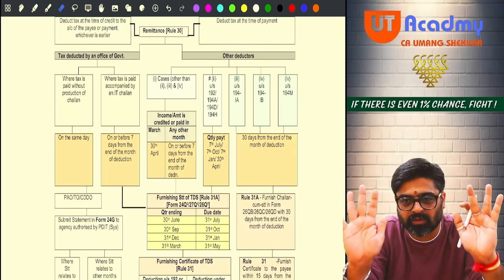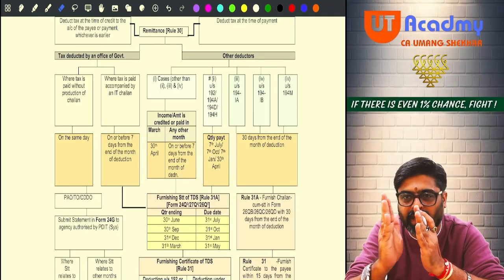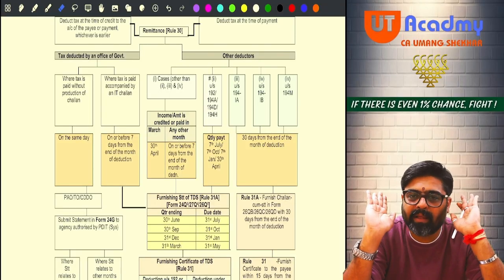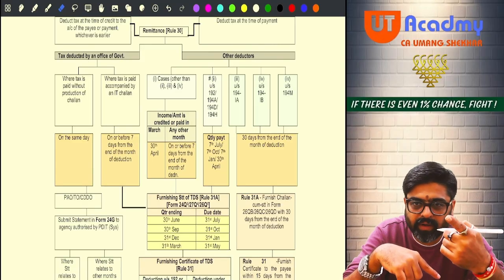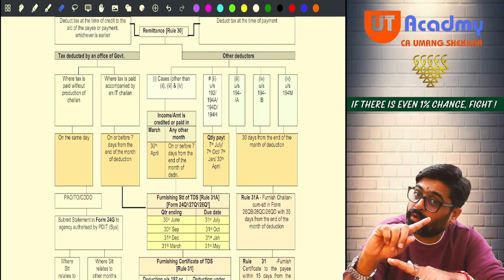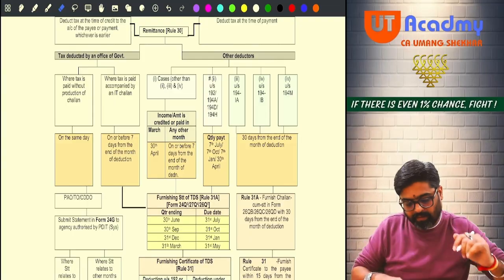These are just the procedural part. No need to waste your time on these cases. Getting my point, everyone? Sure, sir. Should I move ahead? Only this page. No need to do anything else. Okay. Next one.